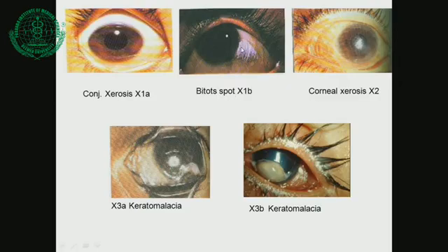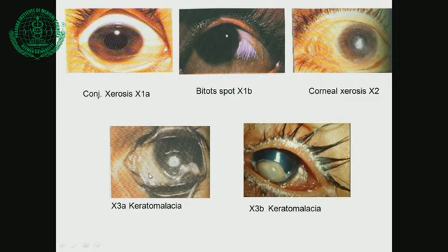So you can see this Bitot's spot on the temporal side of the conjunctiva on the bulb, and you can see this foamy, shiny, silvery triangular structure. That is called Bitot's spot, which is very classical of vitamin A deficiency. Then comes the corneal dryness, xerosis of the cornea. Xerosis means dryness.